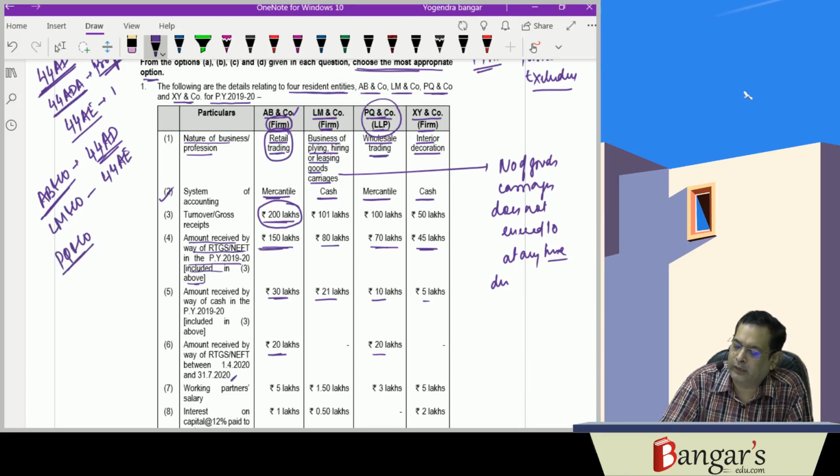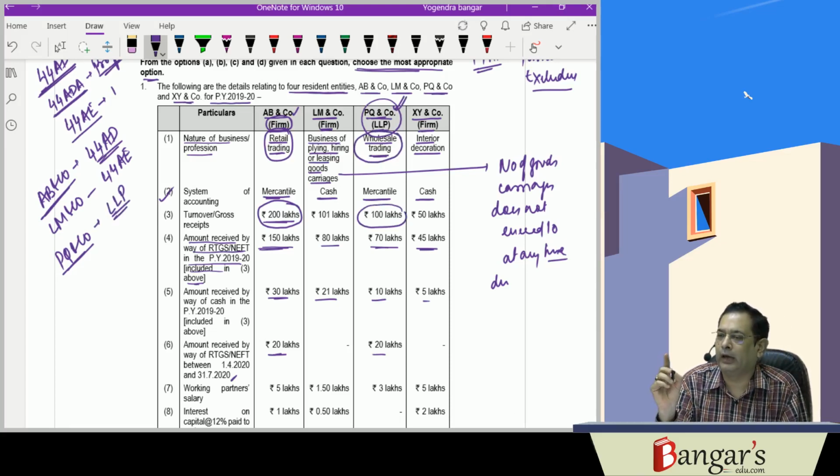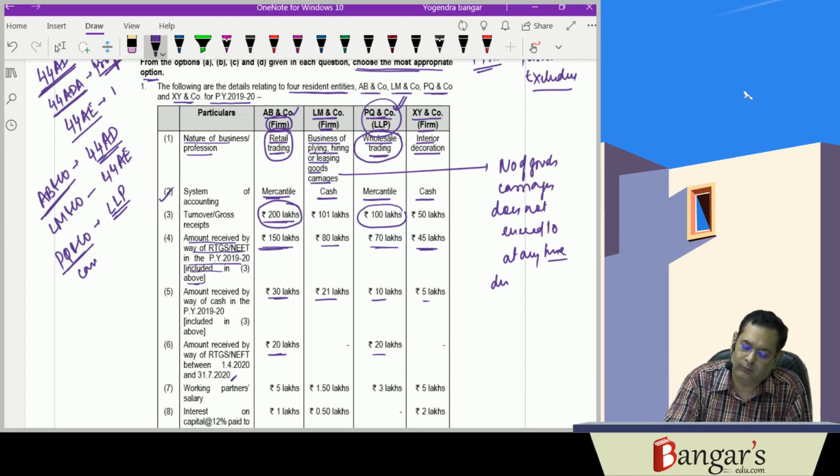Now PQ and company, though it is carrying on wholesale trading business, its turnover does not exceed 2 crores, but since it is an LLP, PQ and company is an LLP, and as you are aware, LLPs are not eligible under section 44AD, cannot claim the presumptive scheme under section 44AD.